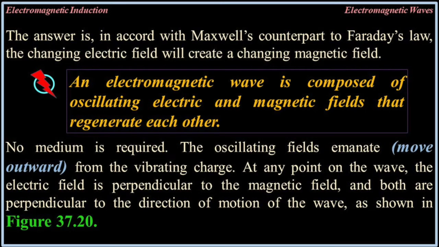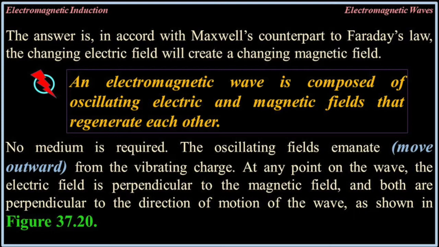The answer is, in accord with Maxwell's counterpart to Faraday's law, the changing electric field will create a changing magnetic field. An electromagnetic wave is composed of oscillating electric and magnetic fields that regenerate each other. No medium is required. The oscillating fields emanate, move outward from the vibrating charge.